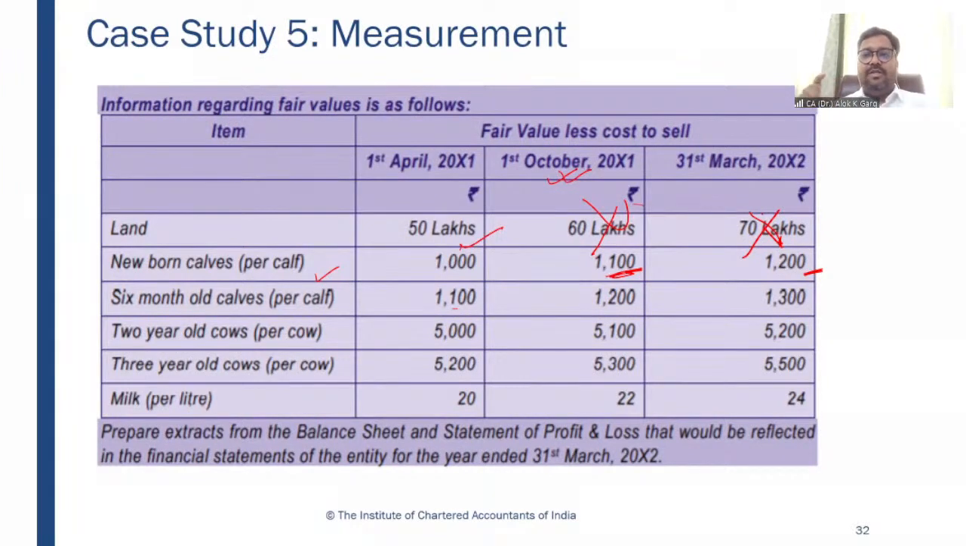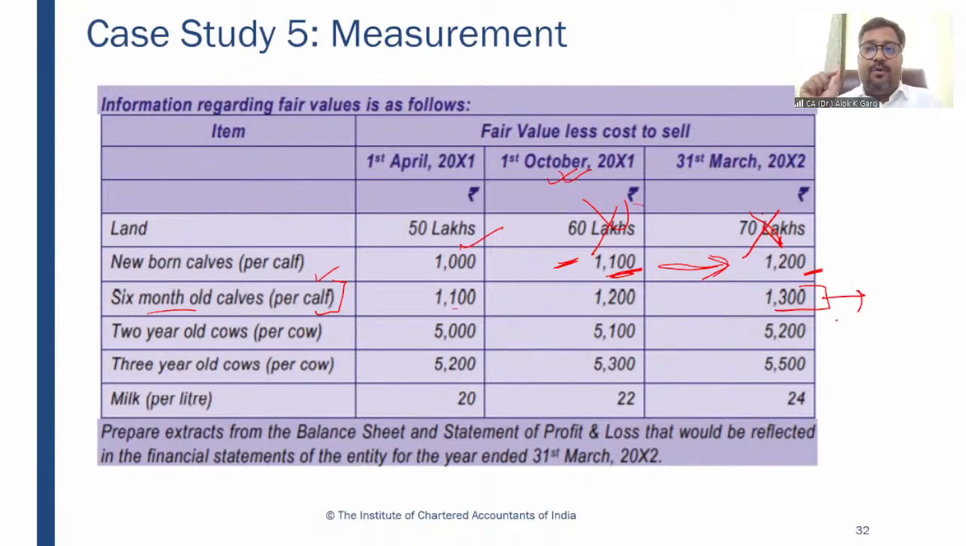The accounting entry will be: biological asset calf account debit, to other income. And subsequently, there is an increase in the fair value. Subsequently, we need to recognize this movement increase also, right? The 6-month-old calf fair value is also given. Is it relevant? If a calf was born on 1st October, on 31st March this calf will become 6 months old. Can you understand?